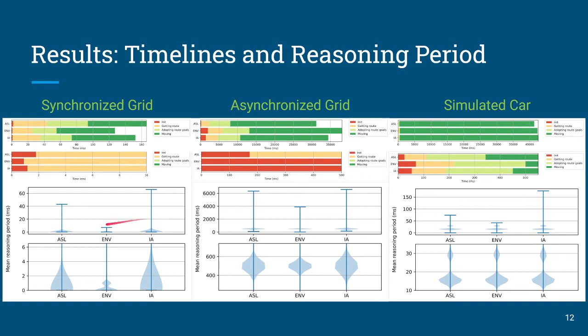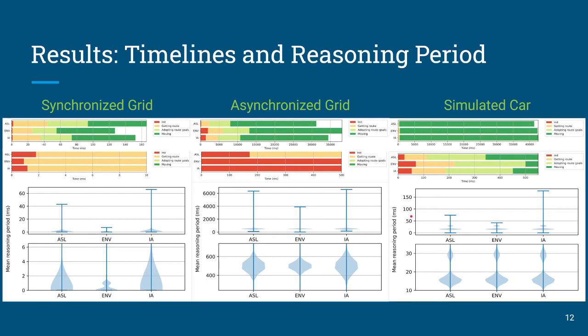Now if we look down here at our reasoning cycles, we see something else that's interesting. First, the mean reasoning cycle period stayed relatively consistent. And yes, this one looks a little bit different, but if you look at the scale, frankly, we're within milliseconds. That's very competitive. But if we look at these outliers, things start to get different. We'll notice that the internal action agent had the longest outlier. In fact, that's from doing the navigation routine, followed by agent speak, and the shortest was the environmentally supported. That's the case on all three environments.